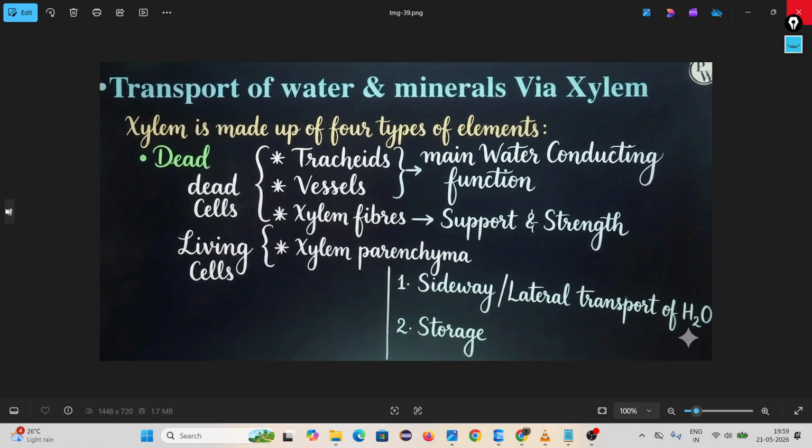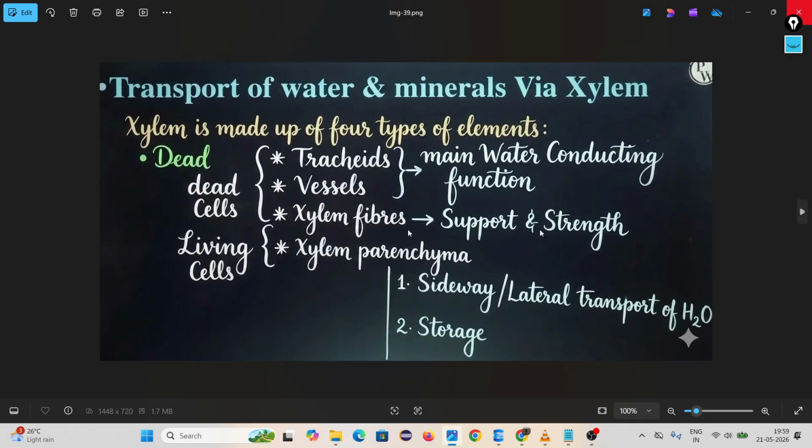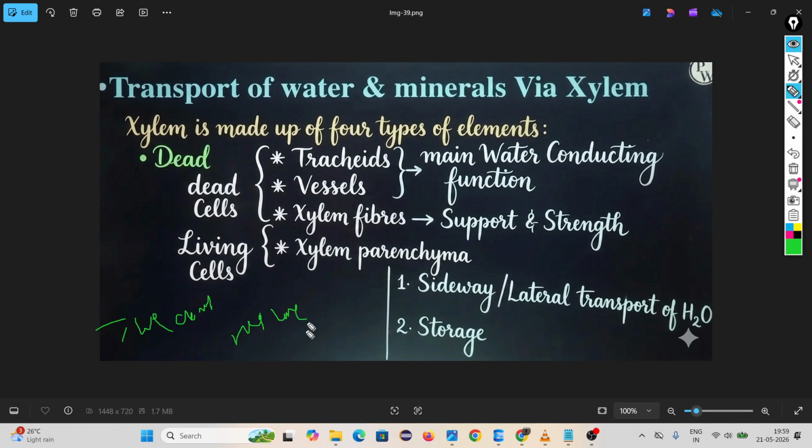Lateral means sidewise. Upward direction is carried by tracheids and vessels, but sidewise is by xylem parenchyma, and sometimes they also do storage. And remember, for doing this we don't require ATP. Xylem doesn't require energy for transportation of water.